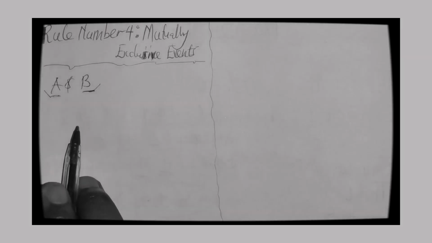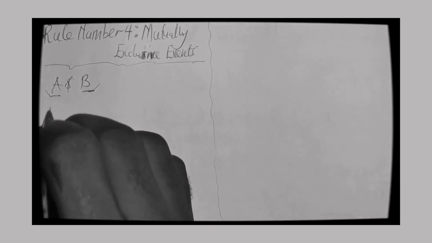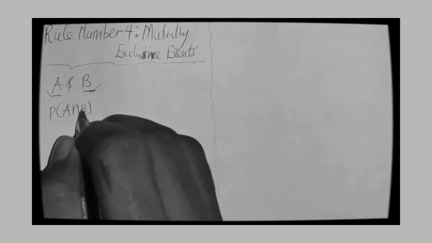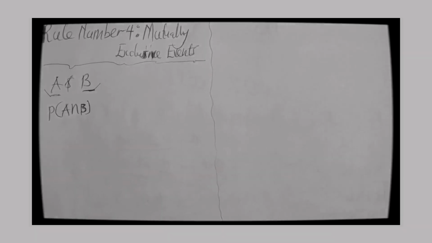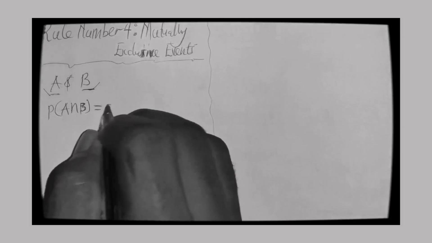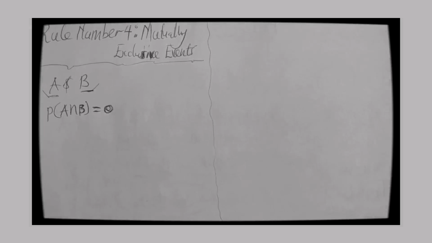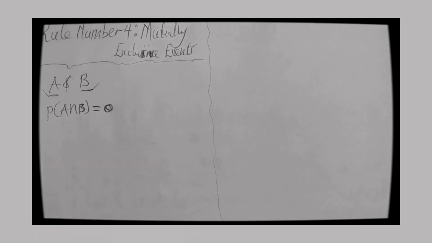Since two events cannot occur at the same time, then the probability that two events, let's say A and B, will not occur at the same time, because both, and means intersection, is equal to 0. That is a rule. That is the assumption. Because they cannot occur at the same time, then their probability is 0. I hope that is clear. That's what I mean by a mutually exclusive event.